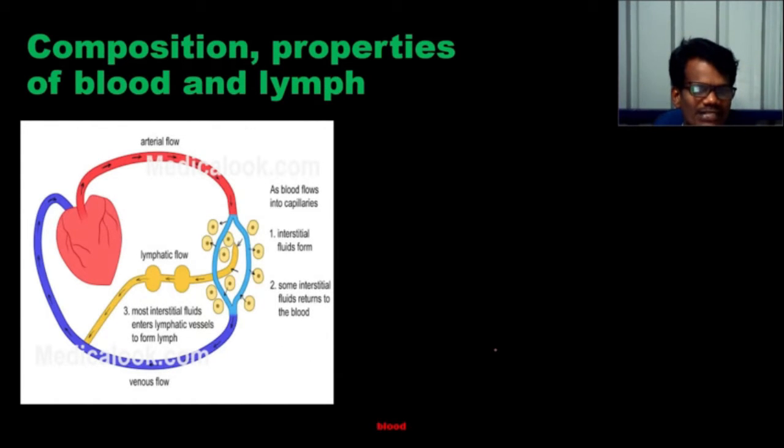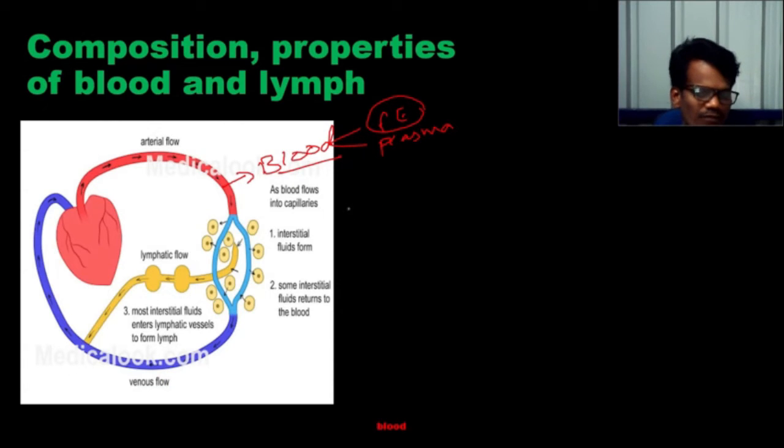Composition and properties of blood and lymph. The fluid of the body that contains blood cells and plasma, we call simply blood. So it is a composition of both formed elements and the plasma. What is plasma? The liquid part of the blood. The solid or semi-solid part of the blood, we call formed elements, like WBC, RBC, everything.